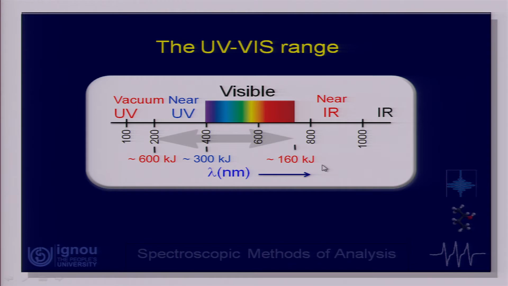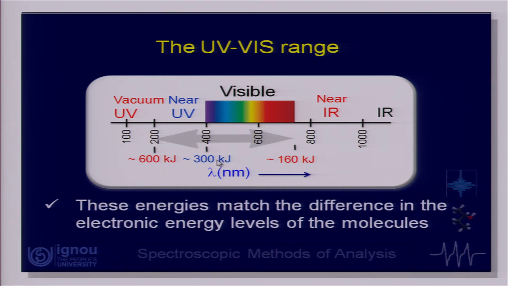Now, what is important here is to understand the energies of this radiation. The energy of radiation at about 780 nanometers or so is about 160 kilojoules per mole, and at the other end, about 200 nanometers, it is about 600 kilojoules. So, the energies of this radiation are essentially of the same magnitude as the delta E values of the electronic energy levels of the molecules. That is why these interactions come into play.